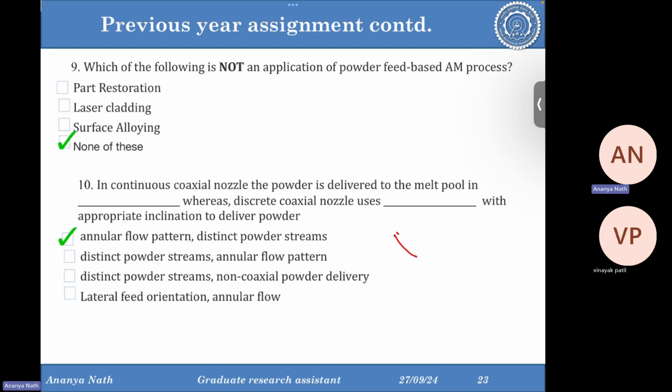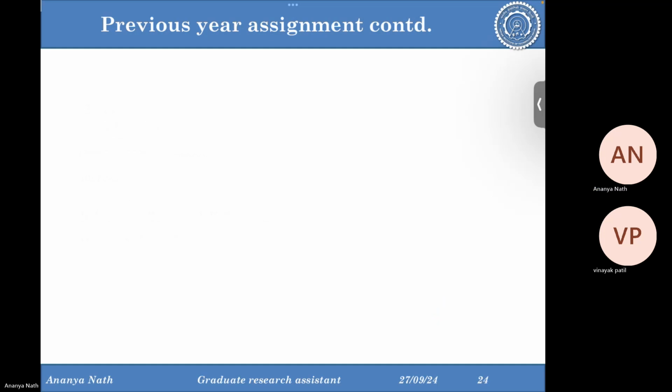So basically, this is the discrete one and this is the coaxial one, where at this stage you will have this annular shape and from the center the laser will come.